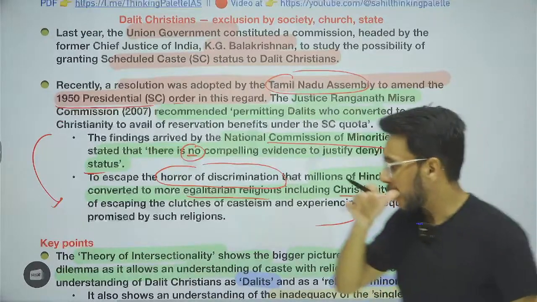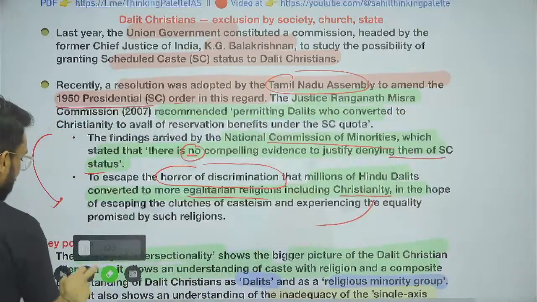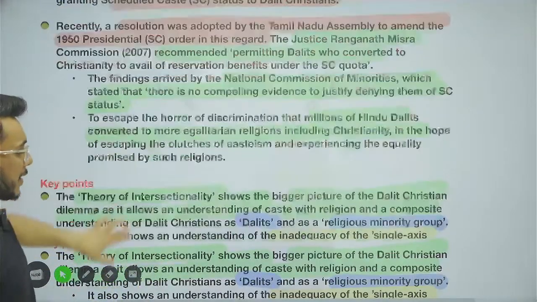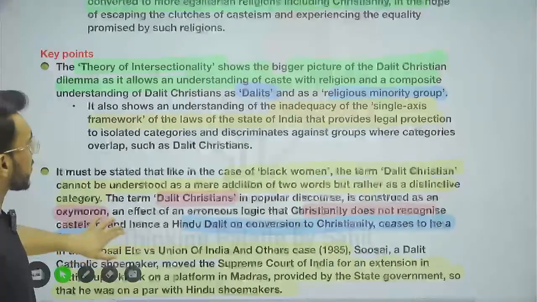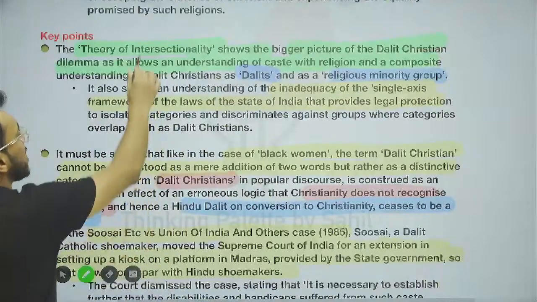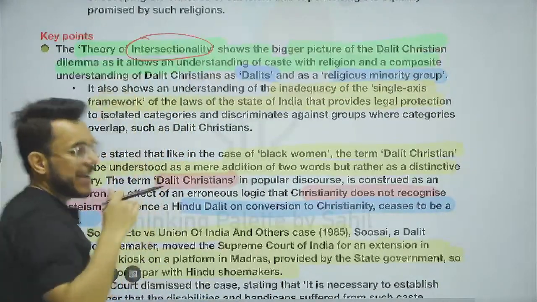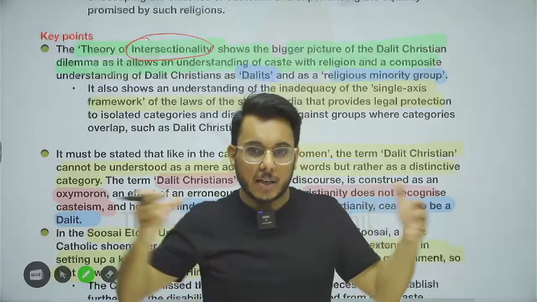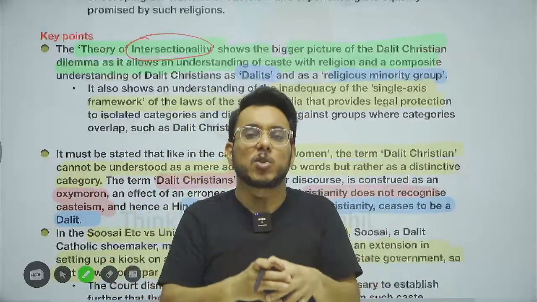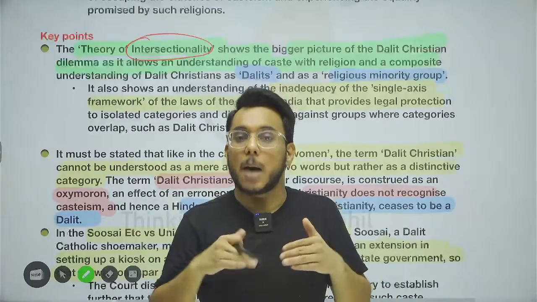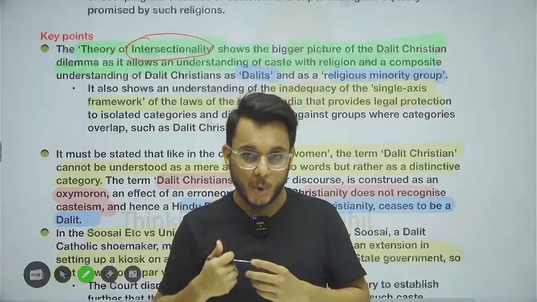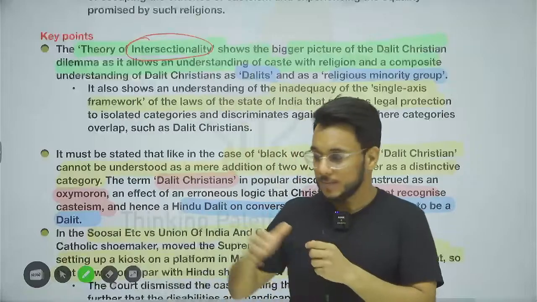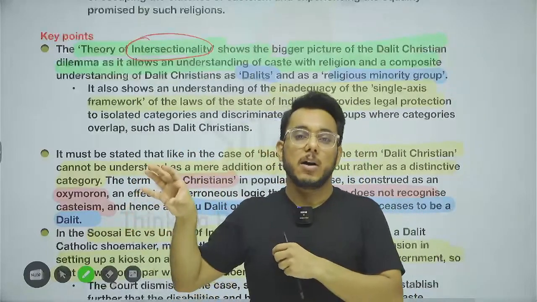Now there is one concept, the theory of intersectionality. First of all, let me explain the concept of intersectionality. It simply means that when multiple identities intersect, a person's vulnerability increases. For example, suppose there is a woman.